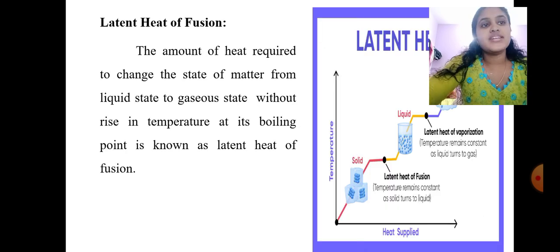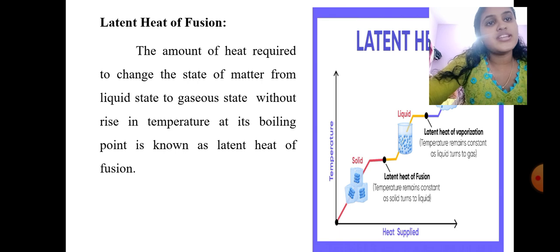Now we will see what is latent heat of fusion. The amount of heat required to change the state of matter from liquid to gaseous state without rise in temperature at its boiling point is known as latent heat of fusion. So see here, we know what is latent heat, right?